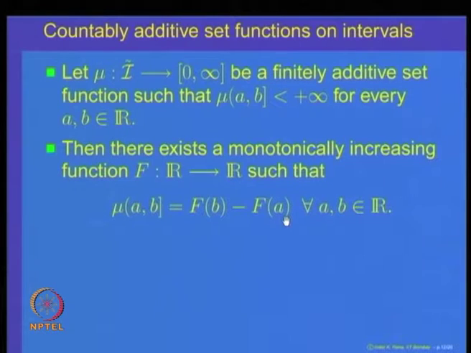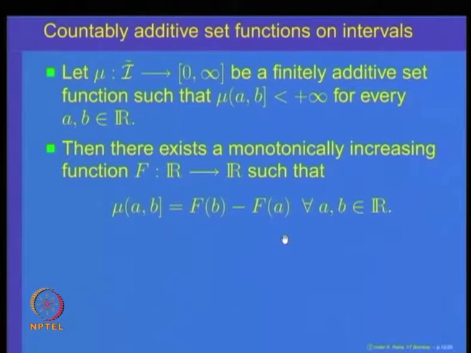And keep in mind, if mu is the length function, then the obvious choice for f is the identity function y equal to x. So, then it will be equal to b minus a. So, in some sense we are generalizing the length function. That means, if mu is any finitely additive set function, then it must be given by this.